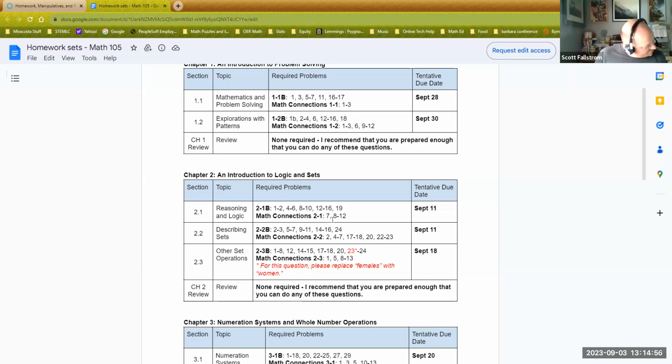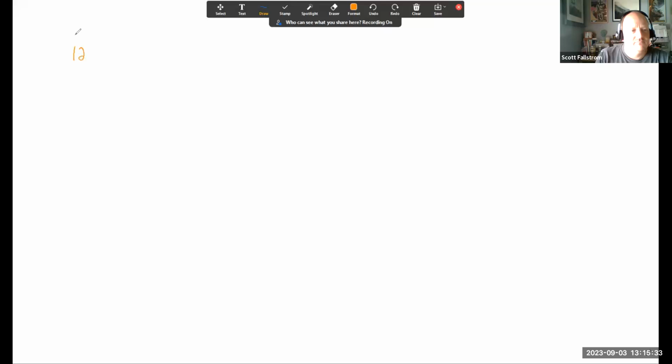All right, let's jump down to 7 through 12. It looks like I'm not exactly sure why I wrote that. So maybe I'll do question 12 because this one is something about a 7th grader. And it says, write an explanation for a 7th grader showing how you could explain that even with a false hypothesis, an argument can still be valid. Okay, so let's jump into our whiteboard here. Okay, so this is question 12 in Math Connections.